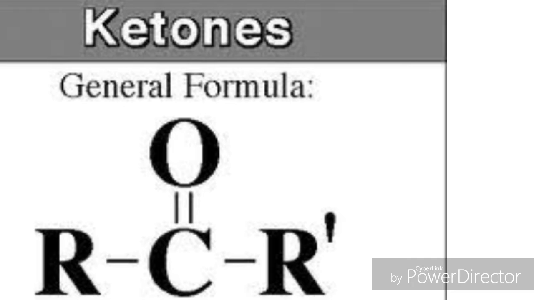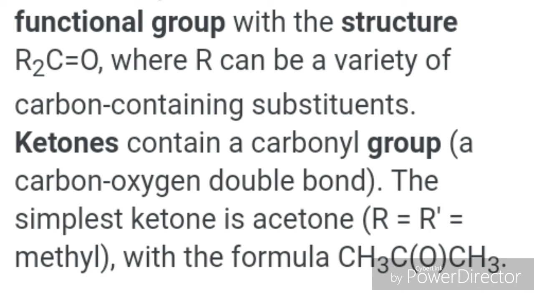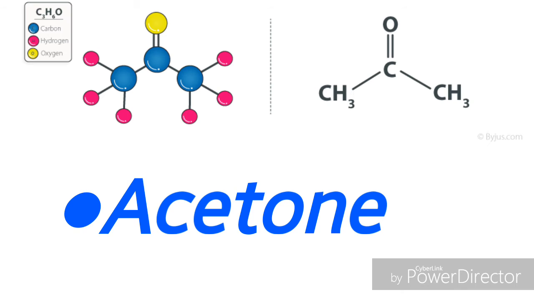The general formula of ketones is RCOR, in which the carbonyl functional group is attached to two alkyl groups. Functional group with the structure RCOR, where R can be a variety of carbon-containing substituents. Ketones contain a carbonyl group. The simplest ketone is acetone, CH3COCH3. It is also called dimethyl ketone. Here you can see the ball and stick structural model of acetone or dimethyl ketone.